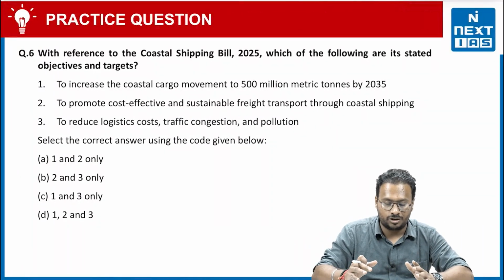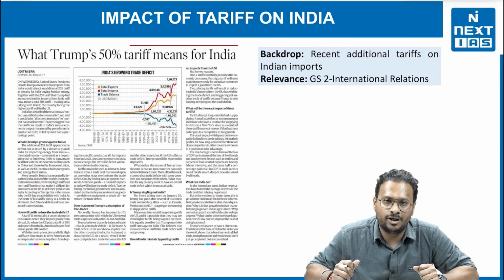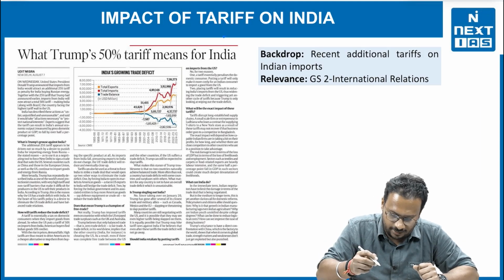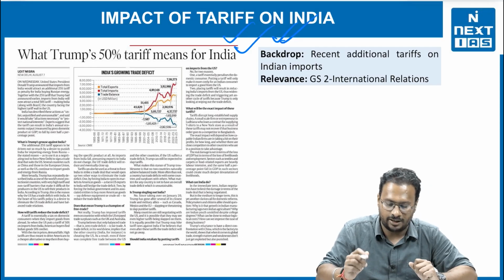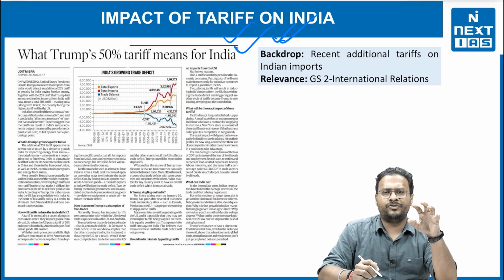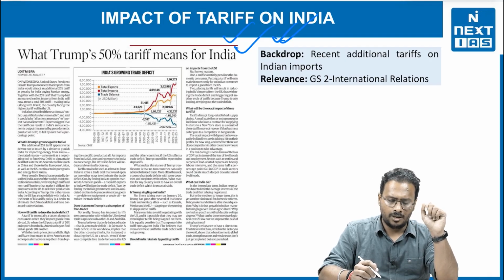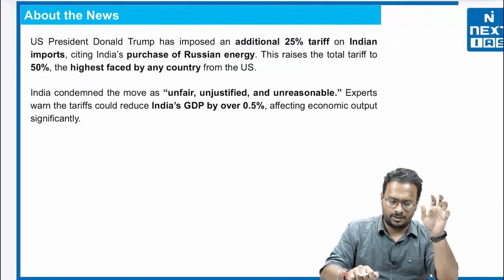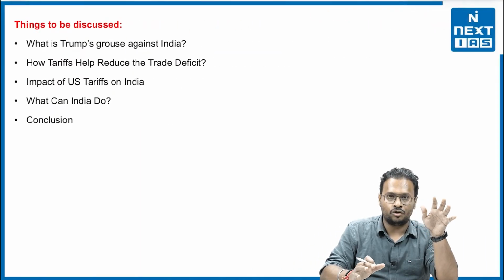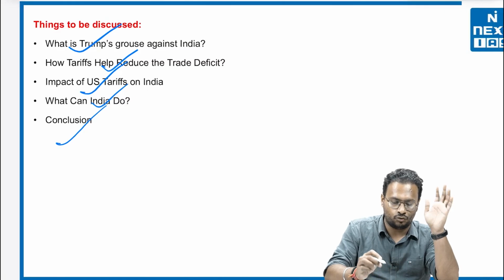Now this is the practice question, again visible on your screen. Now let's discuss today's decoded topic, visible on your screen: the impact of tariff on India. Trump has recently tried to impose a 50% tariff on India, although he has given a 1 month timeline. Before we understand that, what exactly are we going to cover in this topic: what is Trump's grudge against India, how tariffs help reduce the trade deficit, the impact of the US tariff on India, what India can do, and the conclusion.